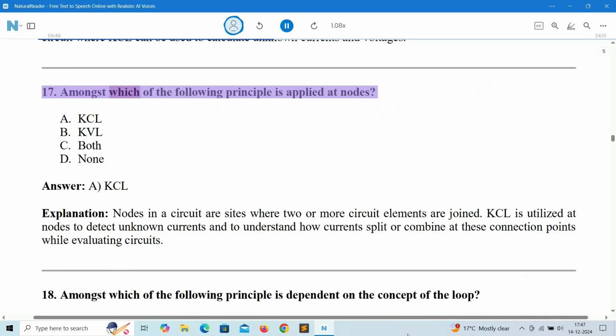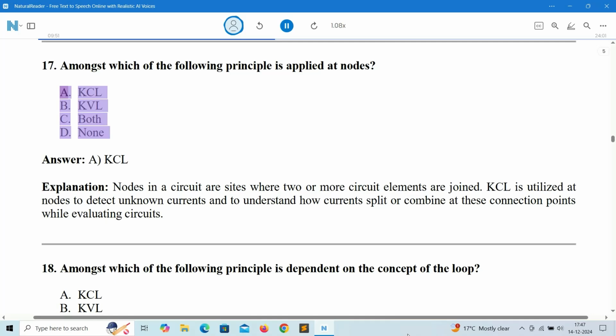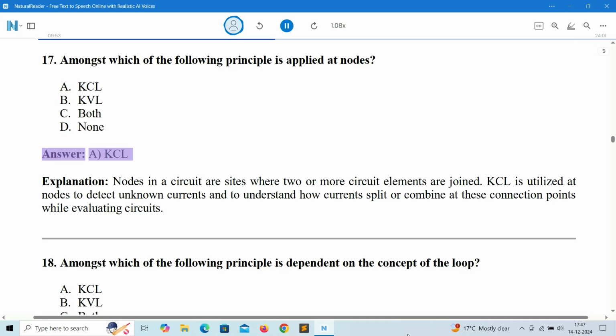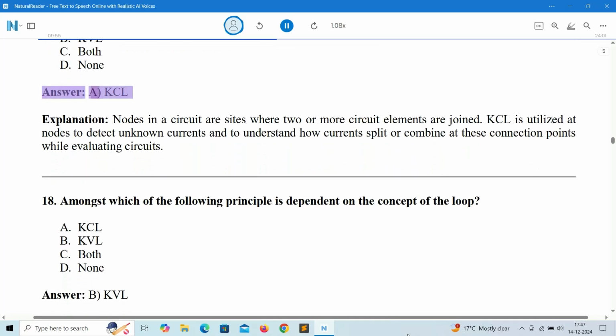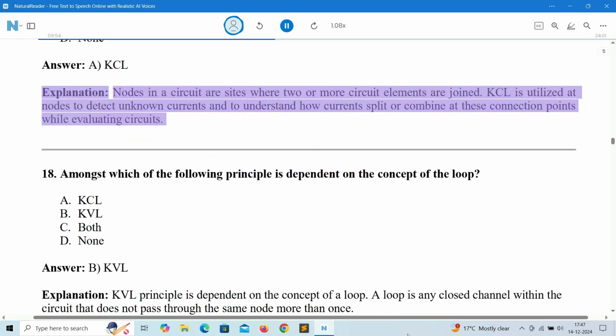17. Amongst which of the following principle is applied at nodes? A. KCL. B. KVL. C. Both. D. None. Answer: A. KCL. Explanation: nodes in a circuit are sites where two or more circuit elements are joined. KCL is utilized at nodes to detect unknown currents and to understand how currents split or combine at these connection points while evaluating circuits.